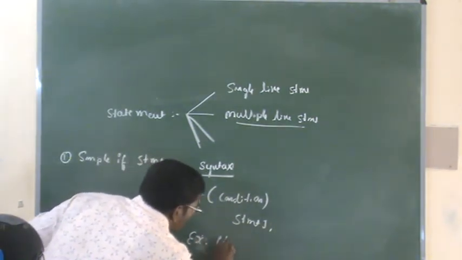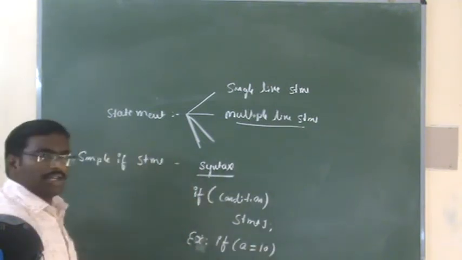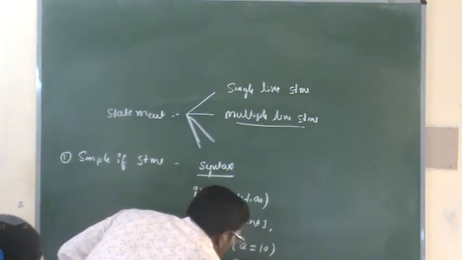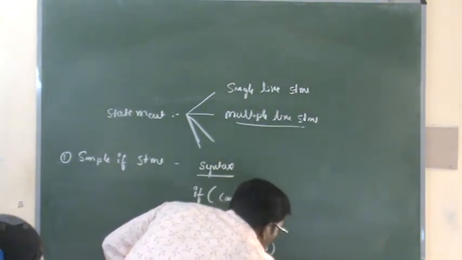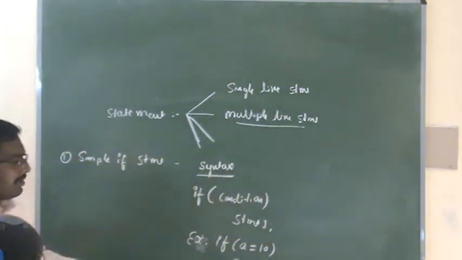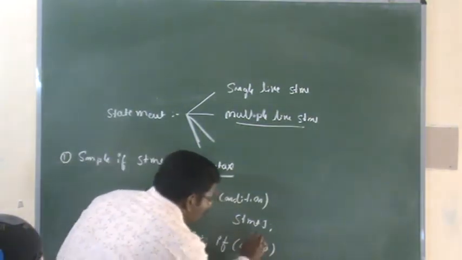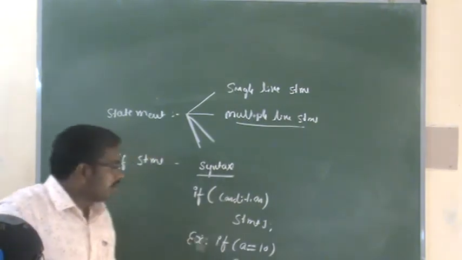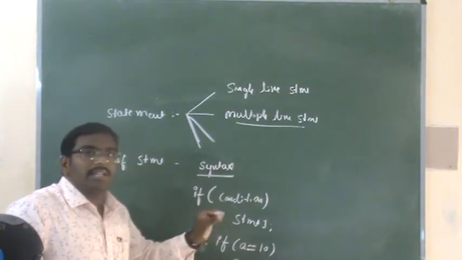For example, if A is equal to 10, cout A is equal to A. So what is the meaning of this one? If A is equal to 10, cout A is equal to A. So here, what happened? We are checking the condition whether A is equal to 10 or not.